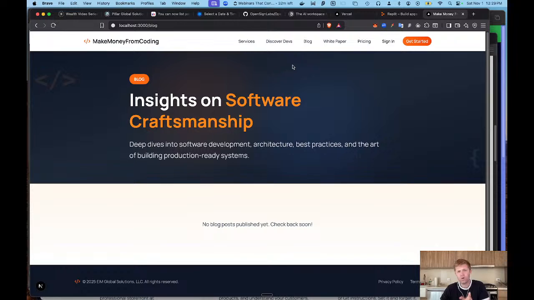Now, I told it I want this to be an admin-only feature because this is the blog for the software itself. This is not the blog for each individual user of the platform. This is the blog for the software as a whole. So this is going to be an admin-only feature to make blog posts. So what we're going to do is we're going to log in, and this particular local instance is what is hosted on a local Postgres database running in Docker, and it is connected to my local instance here, and we're testing locally.